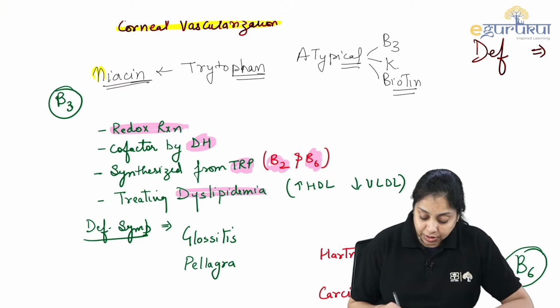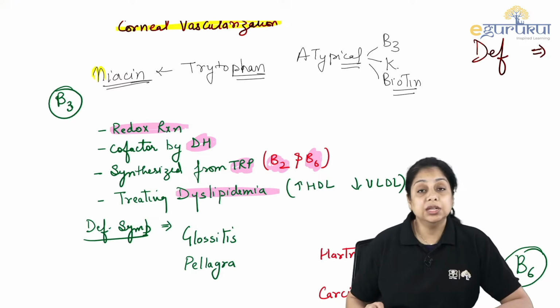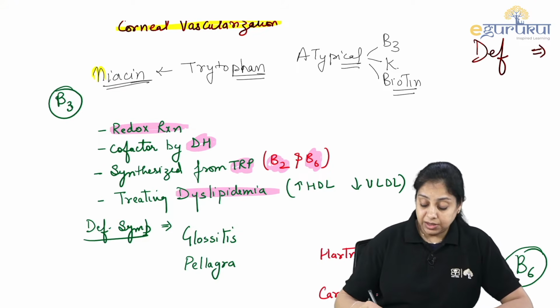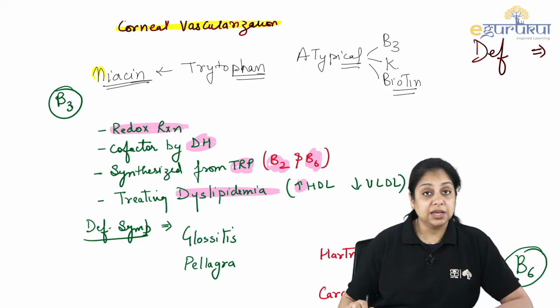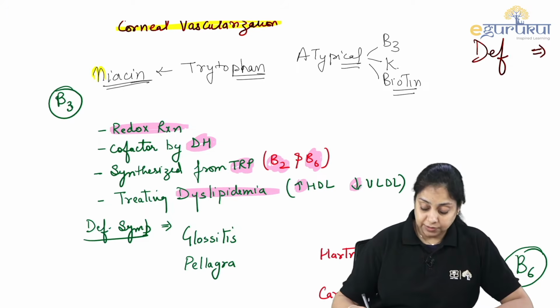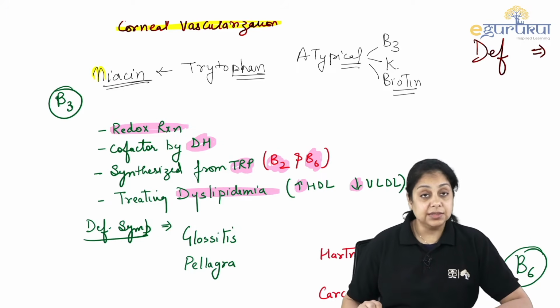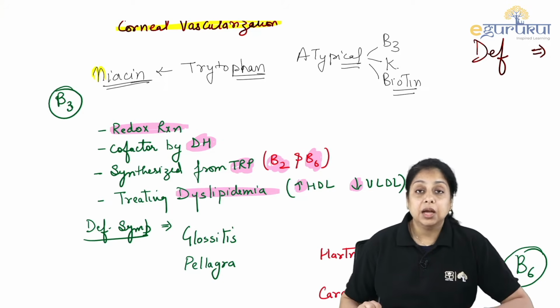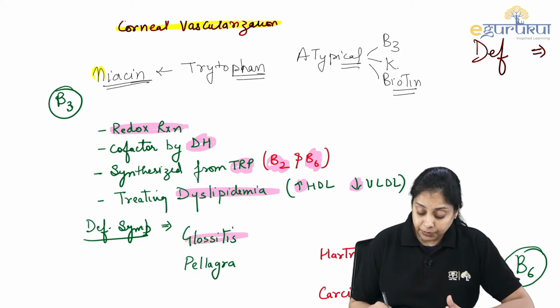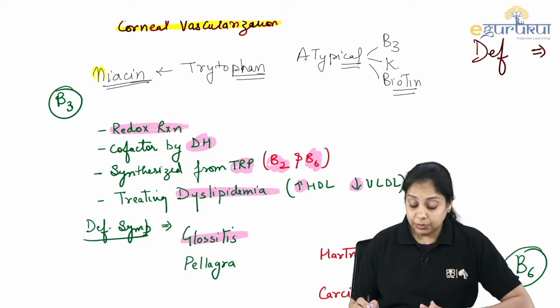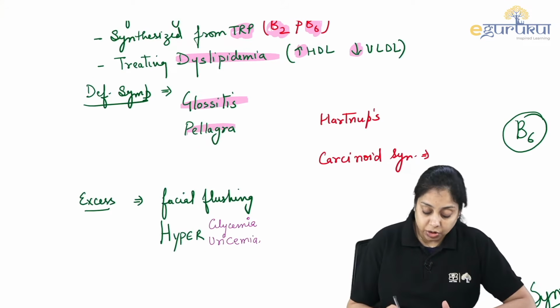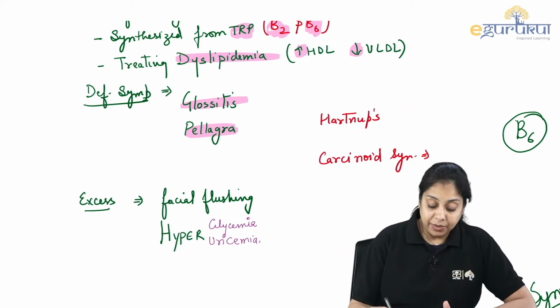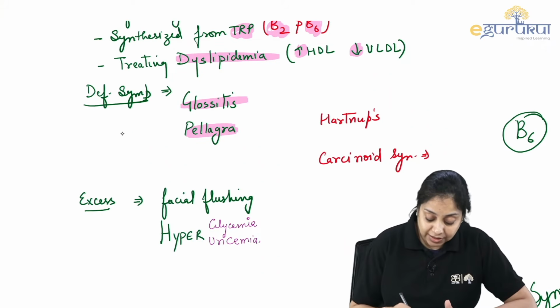Vitamin B3 is used in treating dyslipidemia. Dyslipidemia is what? If you have increased VLDL level and decreased HDL level. That is dyslipidemia, and niacin is given for the treatment, right? And what are the deficiency symptoms? Glossitis is one, and the bigger major deficiency syndrome we talk about is pellagra. Pellagra is what? It is also known as 3D.